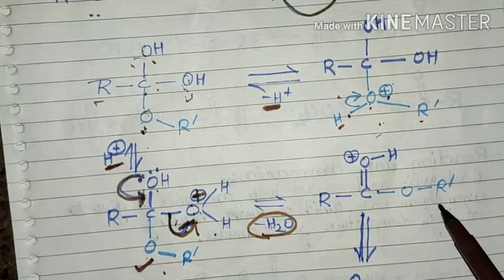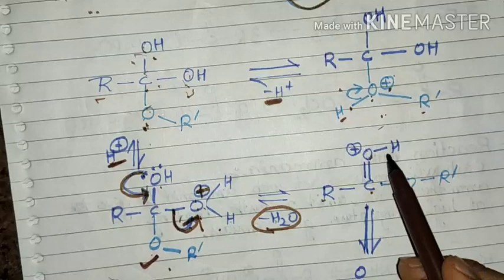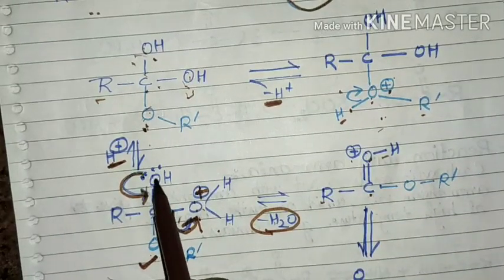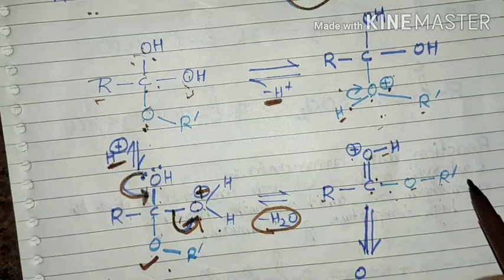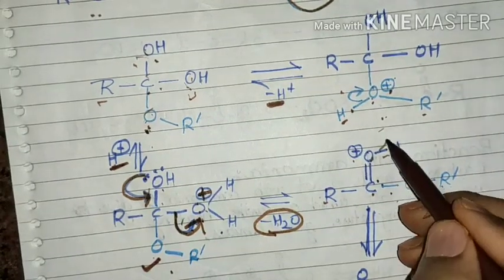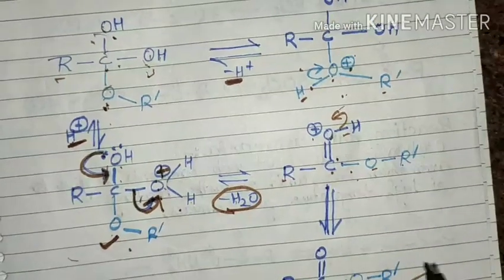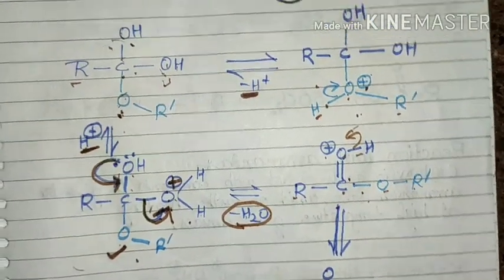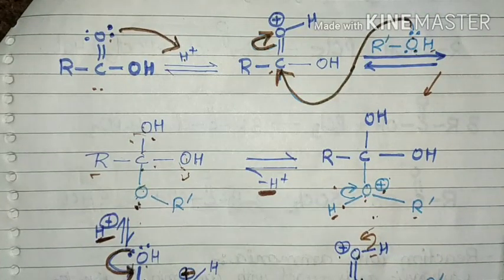So now this structure is like this. This water is removed here. So R, C double bond O H, this acquires the positive charge because this oxygen gets into the double bond here, and O R dash. And now again a deprotonation step occurs here, and the ester is formed. So this is the process of formation of ester, and this one is the mechanism related to the esterification reaction.